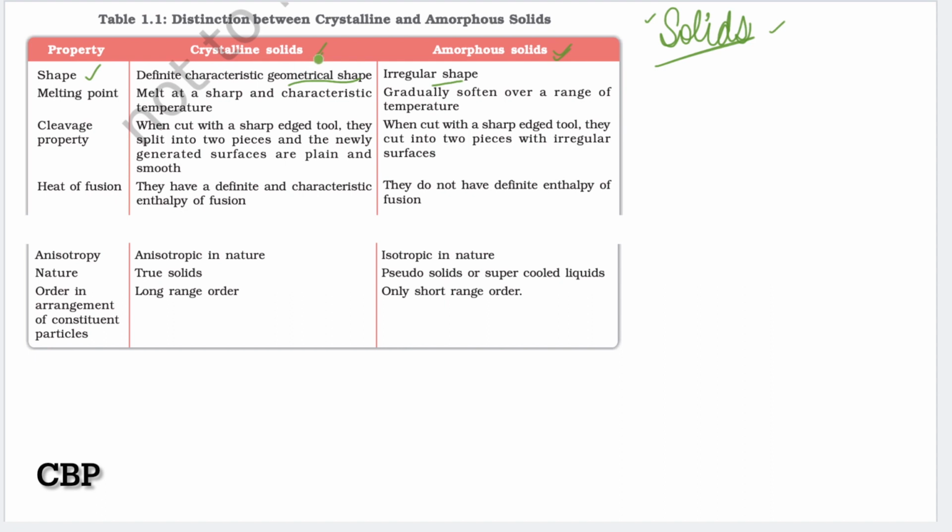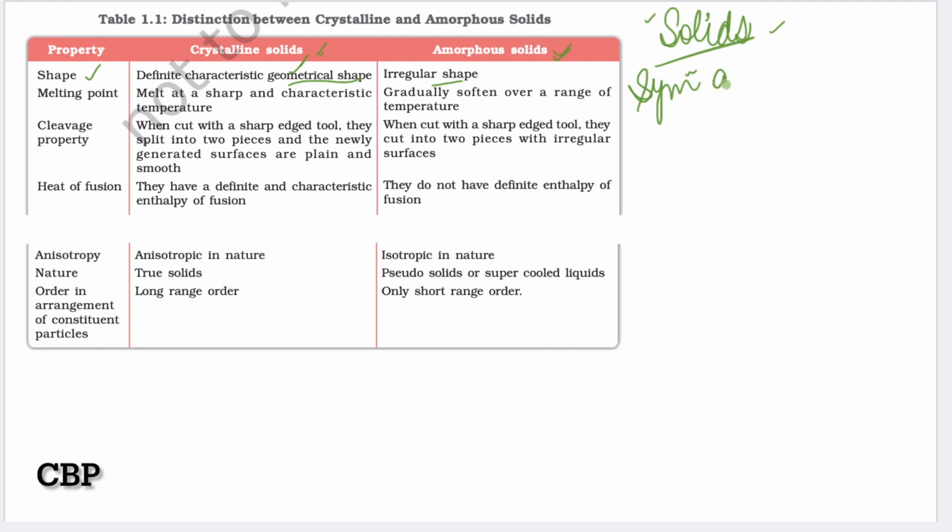The arrangement of particles in crystalline solids is symmetrical, and the arrangement of particles in amorphous solids is irregular, or you can say they are short range solids. Short range geometry is there, and in crystalline solids a long range geometry, or you can say a symmetry is there. The symmetric arrangement of particles